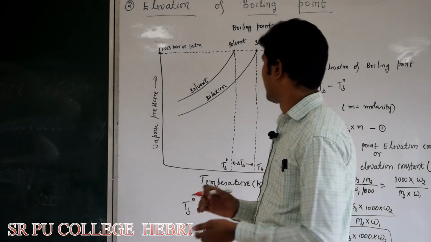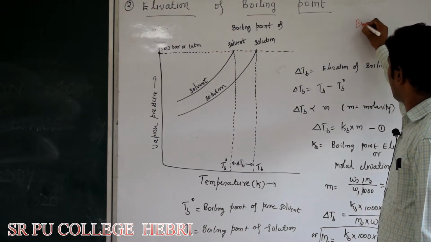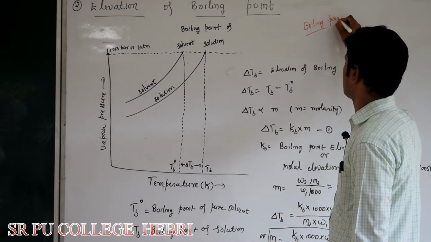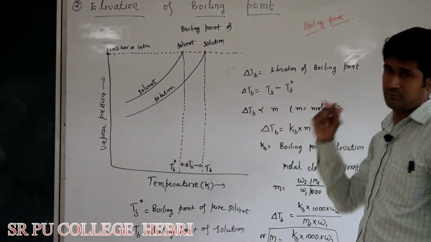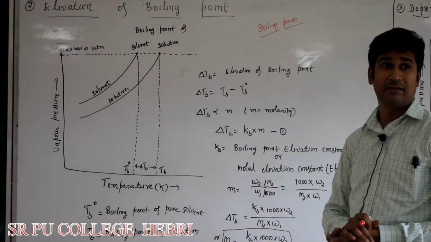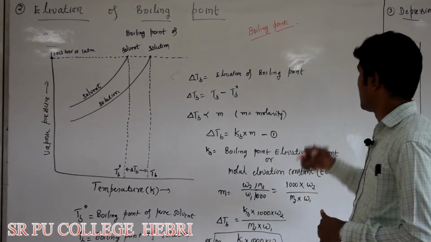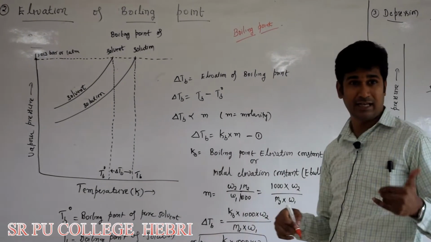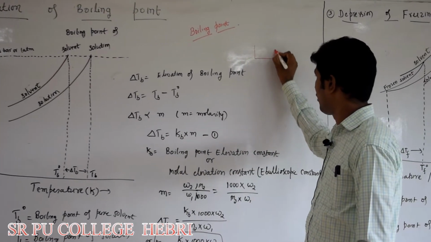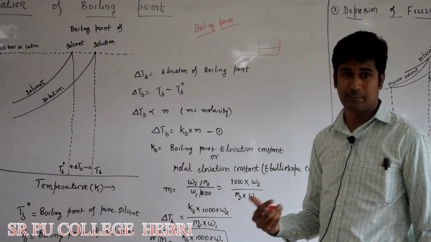First, you should know what is boiling point. What do you mean by boiling point? In terms of vapor pressure, how do you define boiling point? Boiling point is a temperature at which the vapor pressure of a liquid becomes equal to atmospheric pressure. So when does a liquid start boiling? When the vapor pressure of any liquid becomes equal to atmospheric pressure.